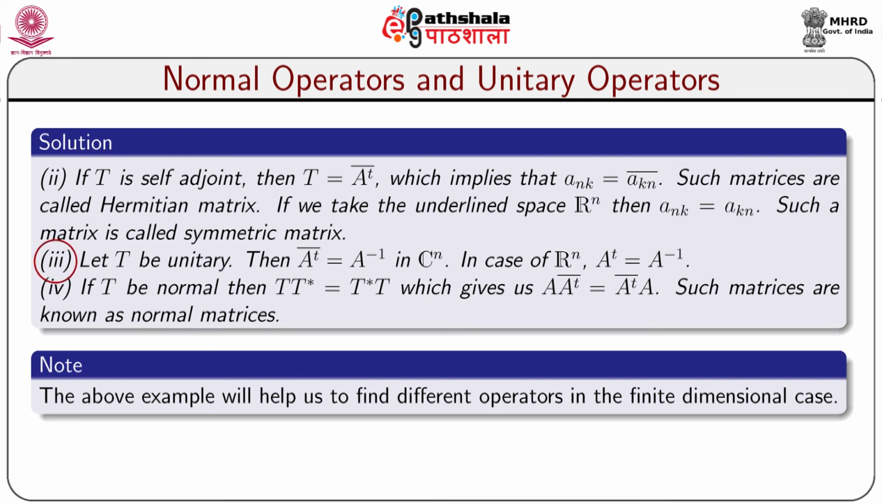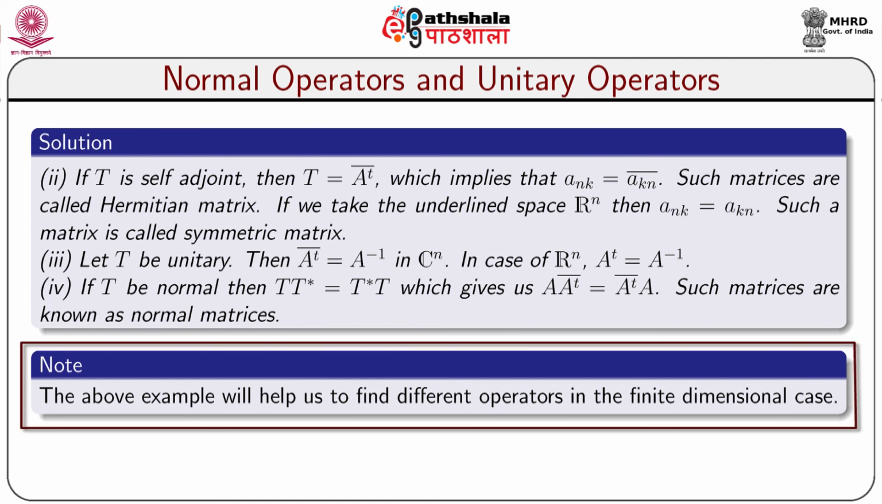For 3, let us consider T to be a unitary operator. Then A transpose bar equals A inverse in Cn. In case of Rn, A transpose equals A inverse. For 4, if T is normal, then T T star equals T star T, which gives us A A transpose bar equals A transpose bar into A. Such matrices are known as normal matrices.